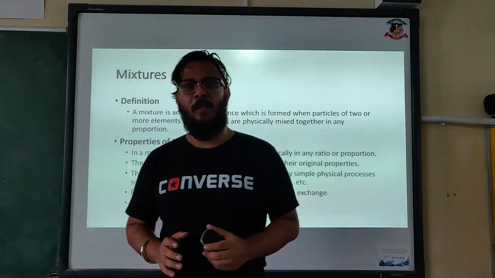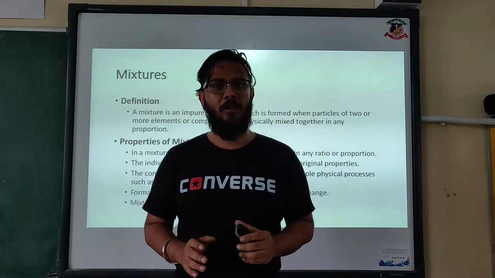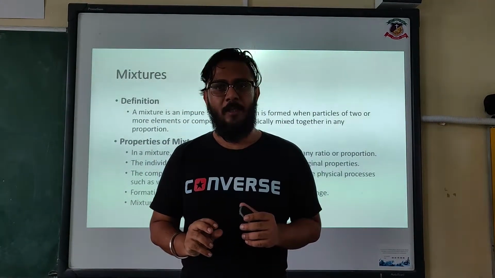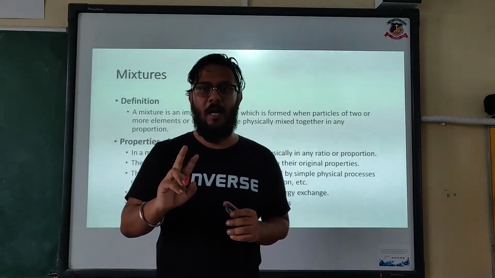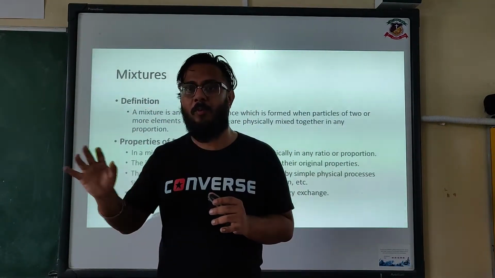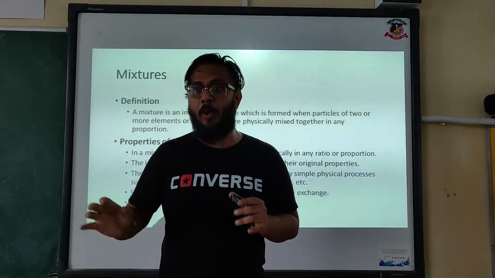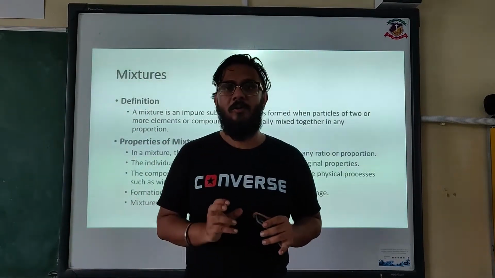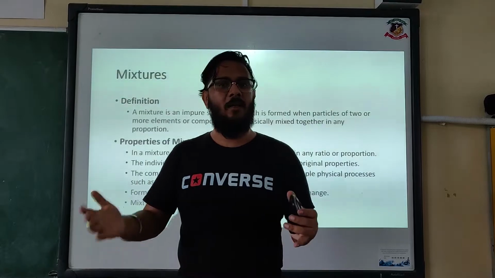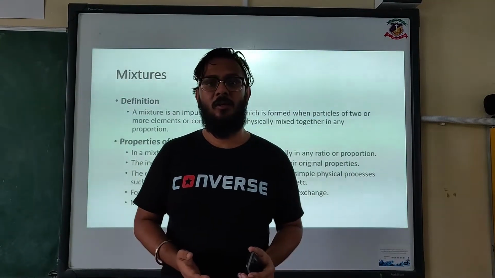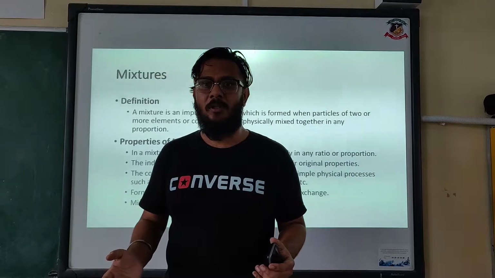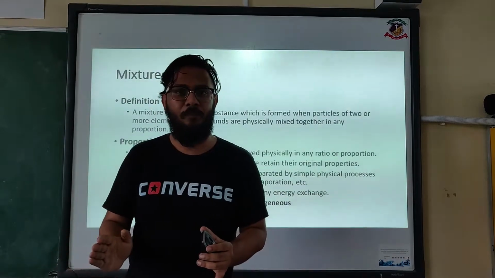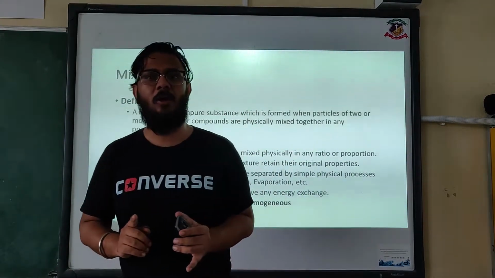It's very simple. A pure substance, for example water, is a pure substance. Why? Because it has a fixed ratio. There are two parts of hydrogen and one part of oxygen in every molecule of water. No matter where you go, you will never find a molecule of water which has 5 atoms of hydrogen and 6 atoms of oxygen. Not possible, because the proportion and the ratio is fixed. 2:1. That's the ratio. 2 parts hydrogen, 1 part oxygen.